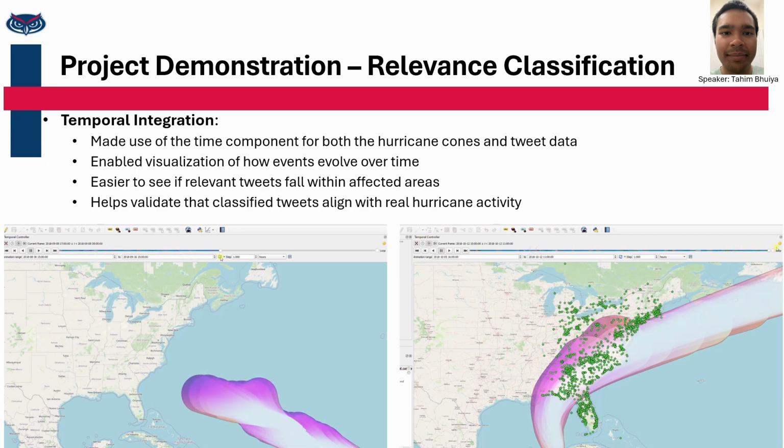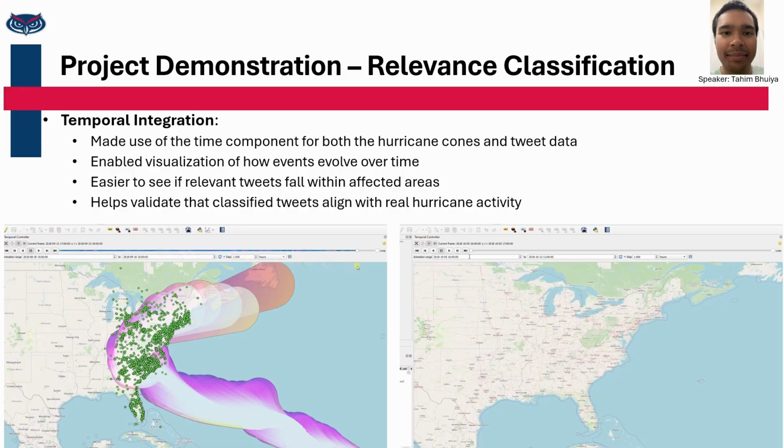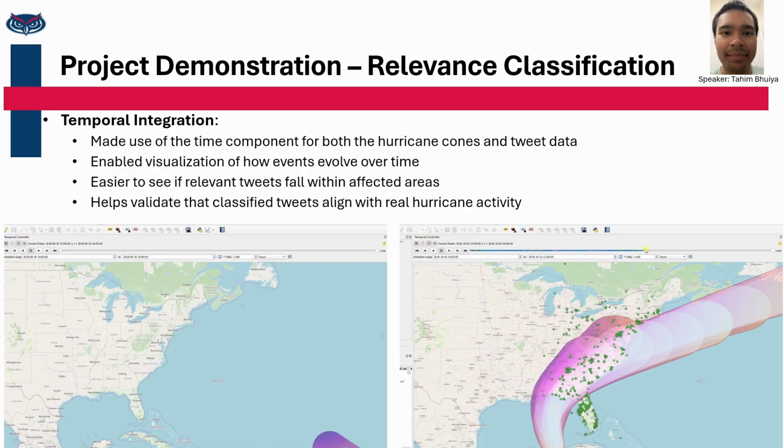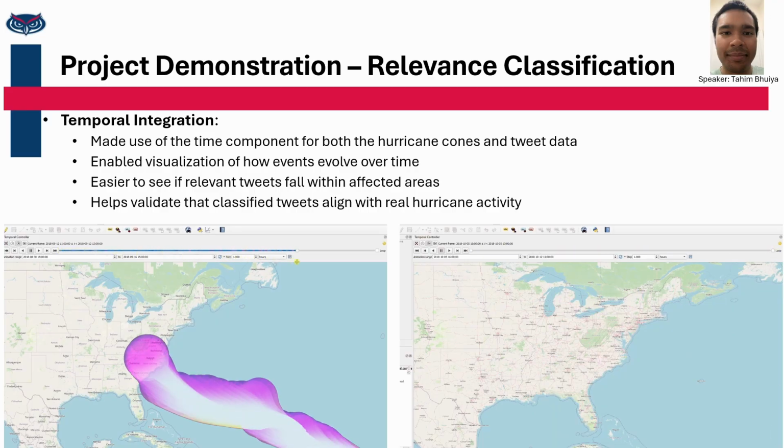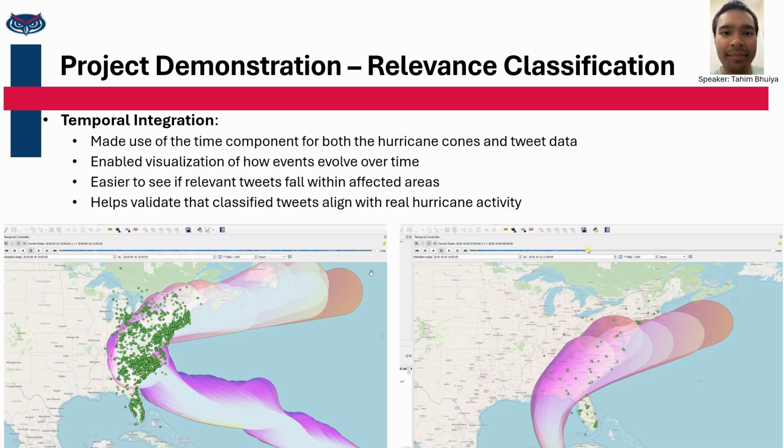a temporal aspect. And what we've done here essentially is overlay the relevant tweets onto these maps, and you will see the tweets appear progressively over time following the movement and progression of each hurricane. Essentially this helps us visually confirm that our relevance classification was working correctly, since the tweets are not randomly distributed but instead align with the expected hurricane timeline and path.